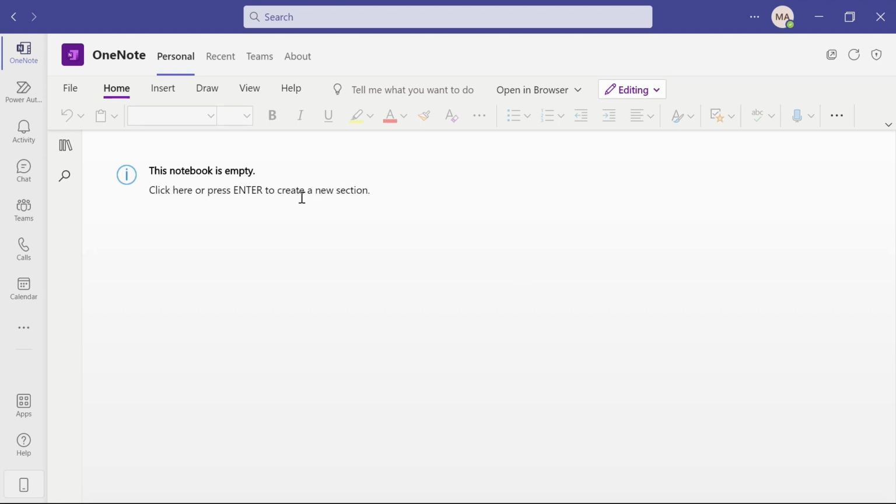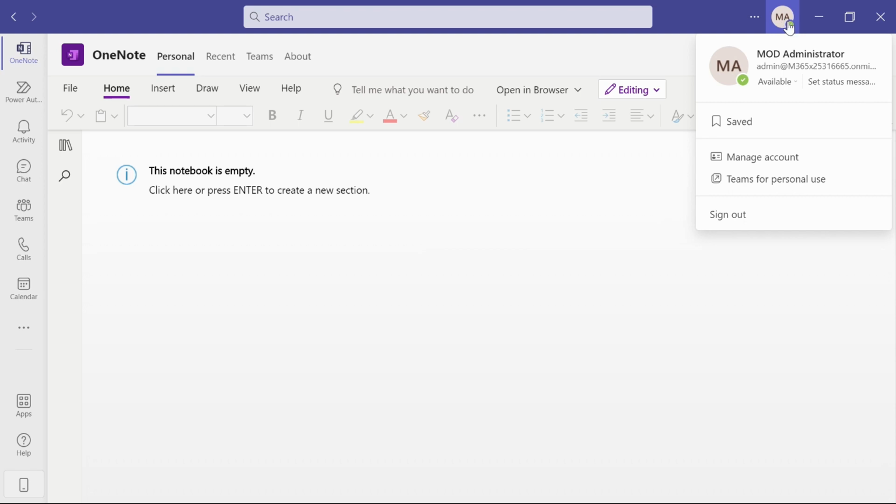Let's head over now and take a look at our settings. So your settings are kind of split between 2 buttons. The ellipses, the 3 dots, as well as your little face icon right over here, or your initials if you don't have a picture uploaded. Let's take a look first at your icon and what's available here.